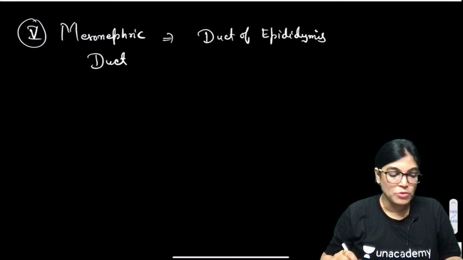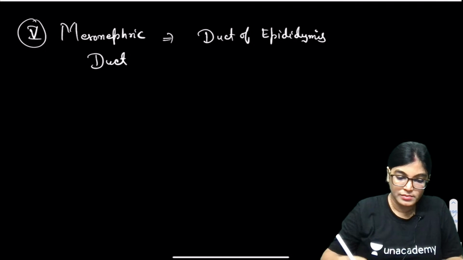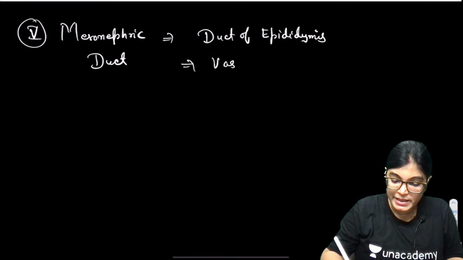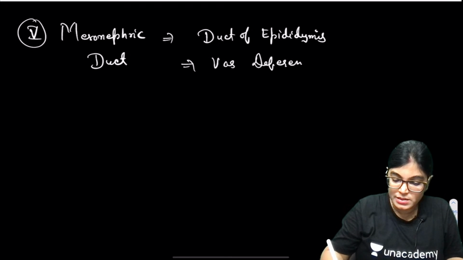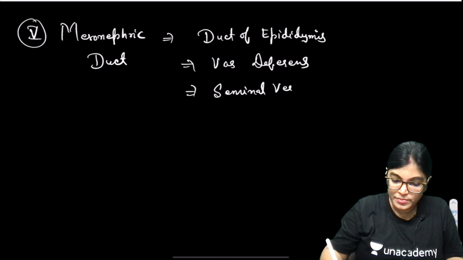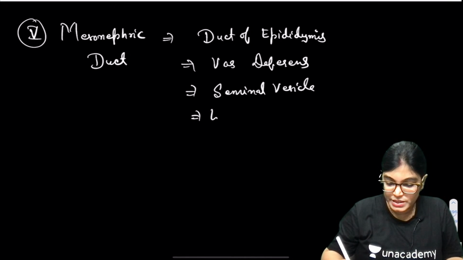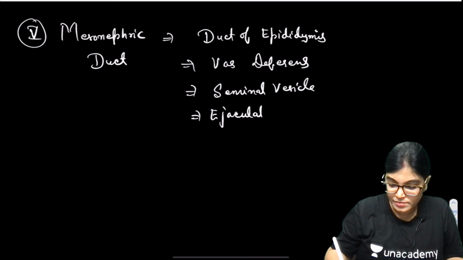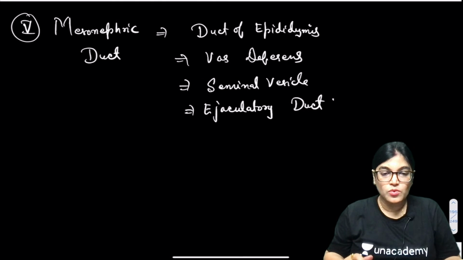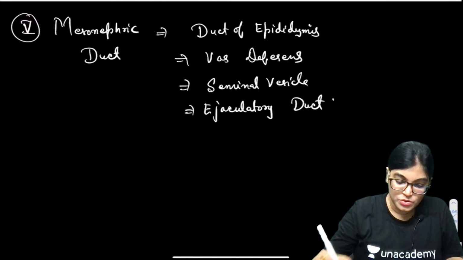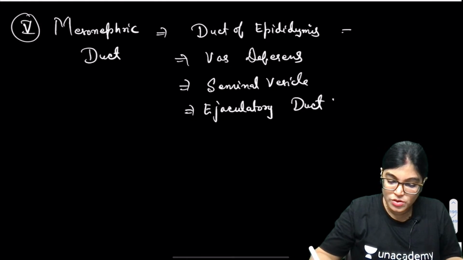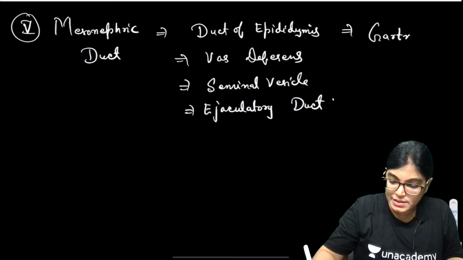Anyone remember? In males it mainly gives rise to the vas deferens, seminal vesicle, and ejaculatory duct. The other name is Wolffian duct. In case of females it gives rise to Gartner's duct.